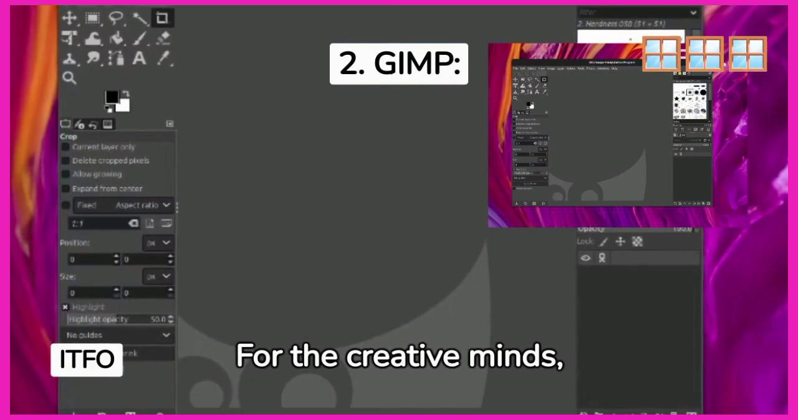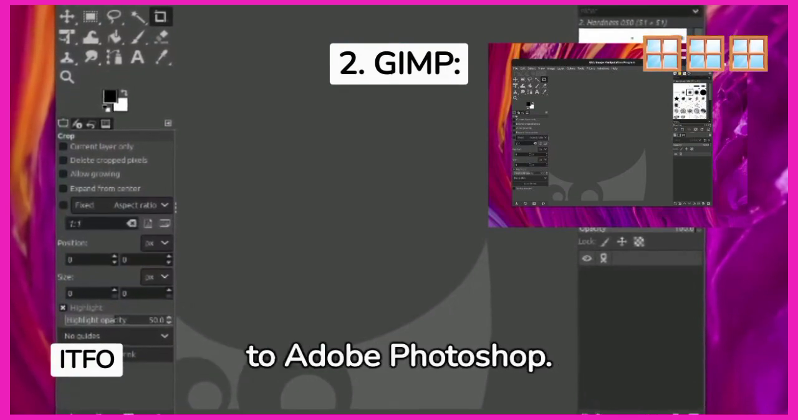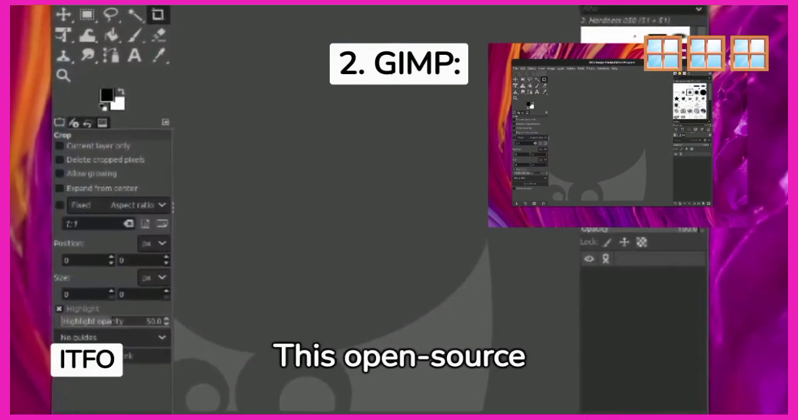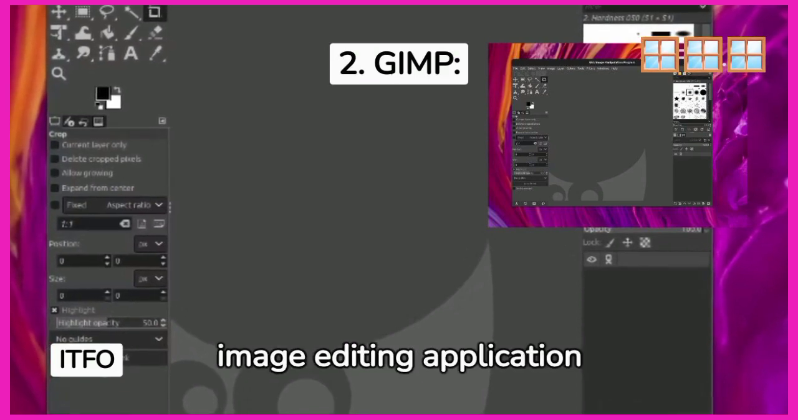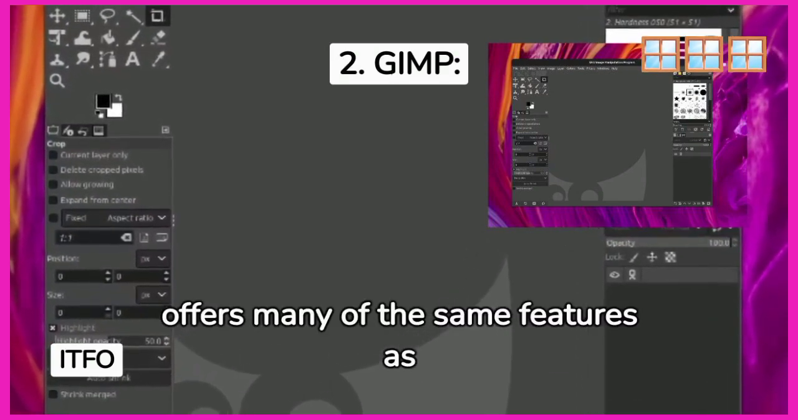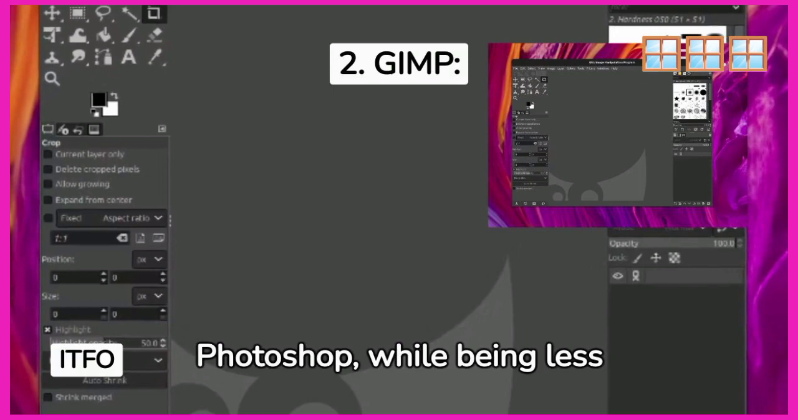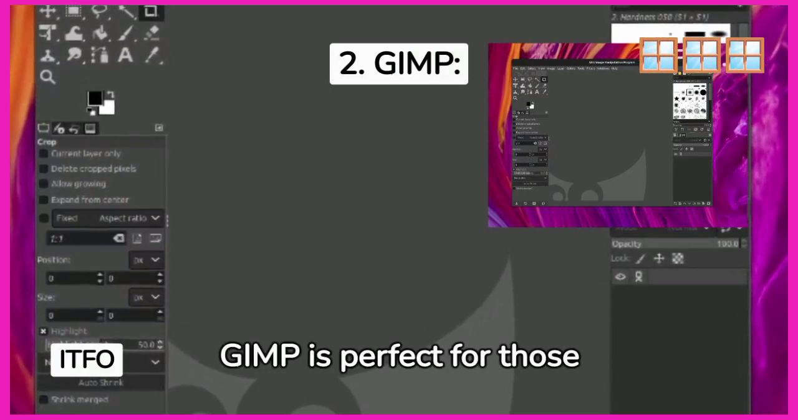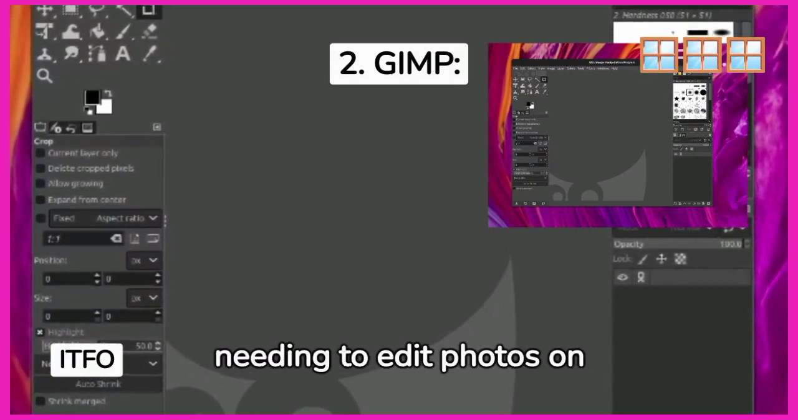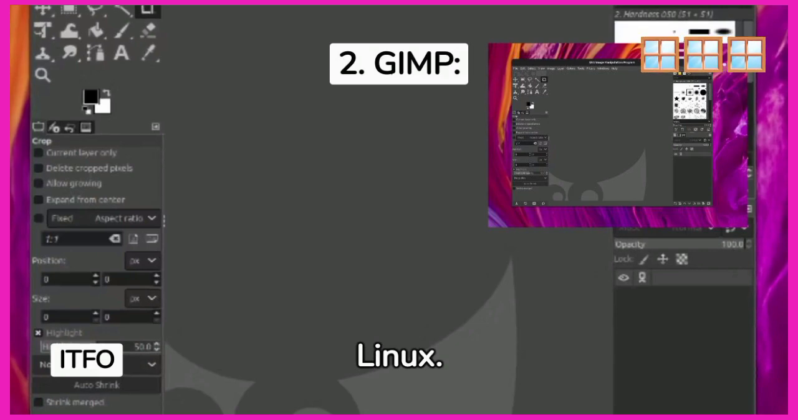For the creative minds, Gimp is an excellent alternative to Adobe Photoshop. This open-source image editing application offers many of the same features as Photoshop, while being less resource-intensive. Gimp is perfect for those needing to edit photos on Linux.